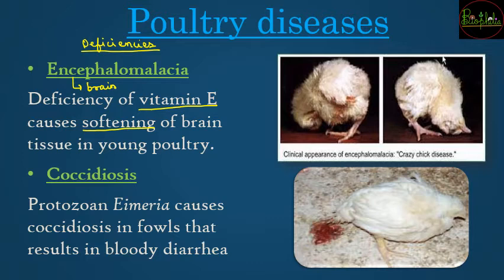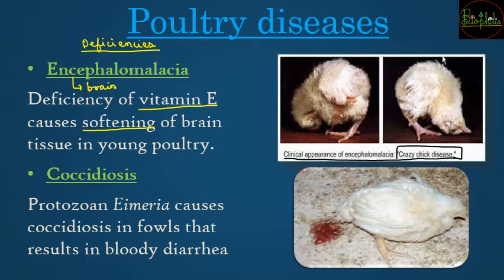And if you get a chance to go and see the young chicks suffering from this vitamin E deficiency disease, the clinical appearance is that the chick is always banging its head, because the chick is in pain as its brain has become soft, and there might be fluid filled. In all those conditions, it might seem that the chick has gone crazy, it has gone mad. So for that reason encephalomalacia is also called the crazy chick disease. That is one more thing you can remember as an additional point for your knowledge.